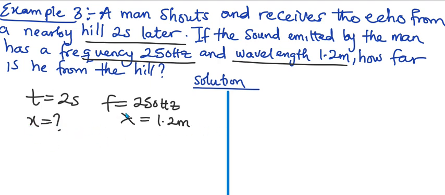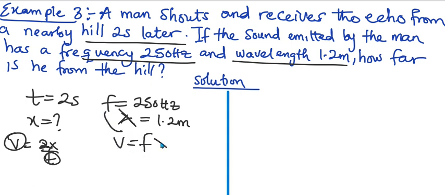So how do we find x? You know the formula is 2x over t. How can we find x having only time? It means we are going to find v first. The reason they give us f and lambda is because we can use the formula v equals f lambda. After finding v, we substitute it here and find x. I hope you understand the logic. Don't be afraid when you see a question like this.